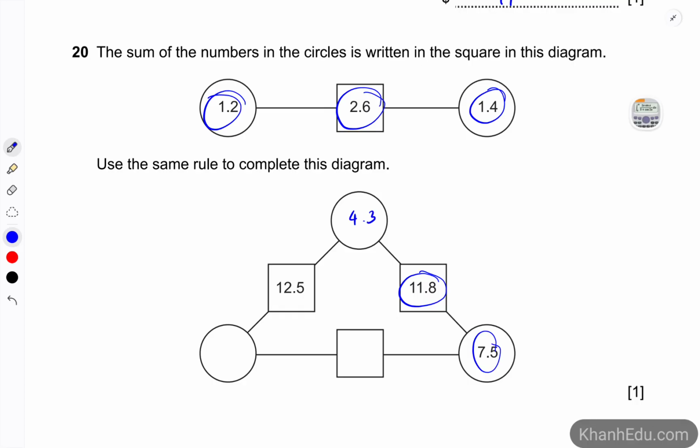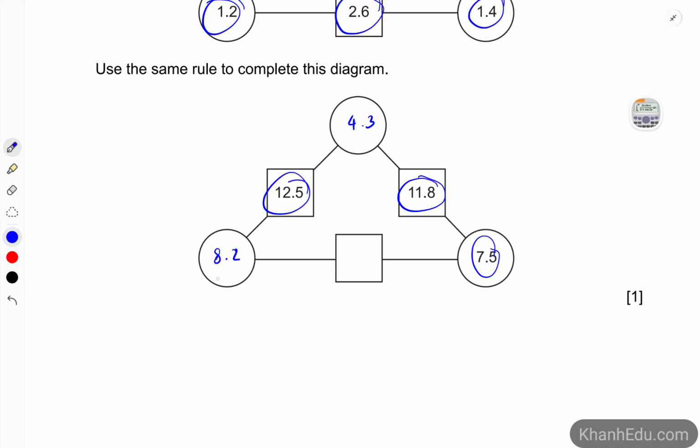Similarly, we would have 12.5 minus 4.3, which is 8.2. And the last one, take these two circles, add them up, and we have 15.7, which is the value of the square in the middle.